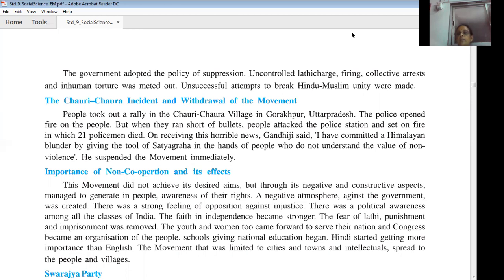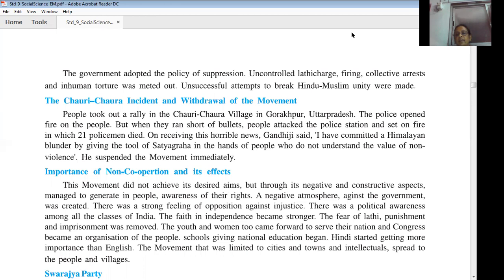All the people of all classes now wanted complete independence, so their trust in independence became stronger. The fear of lathi punishment and imprisonment was removed. Now people were not afraid of a lathi charge, punishment, or being put in jail. The youth and the women also came forward to serve their nation, and Congress became an organization of all the classes of people.